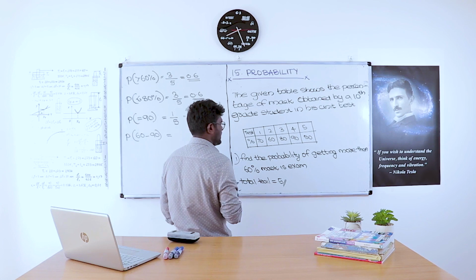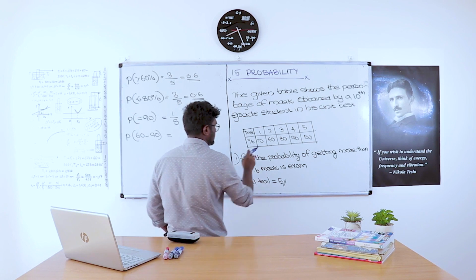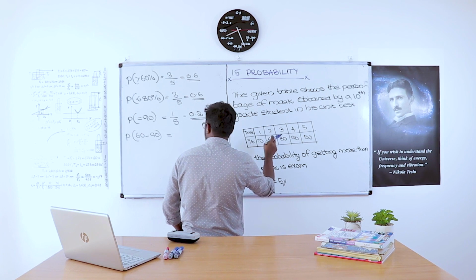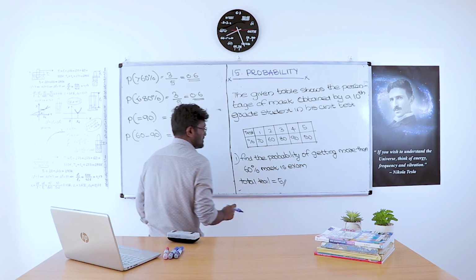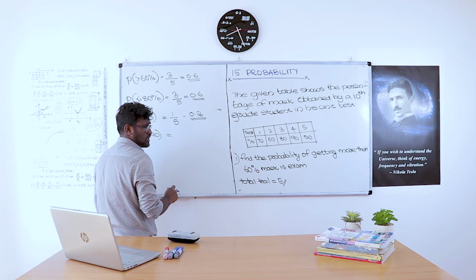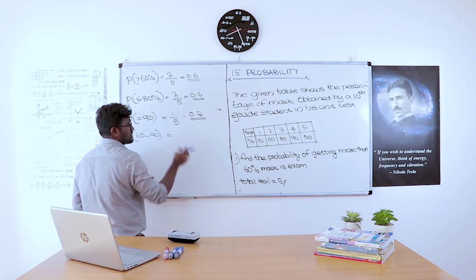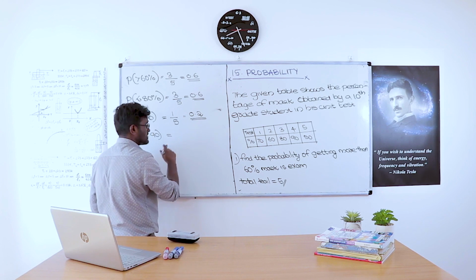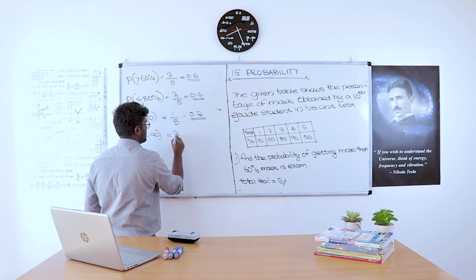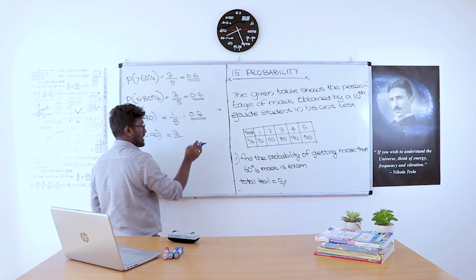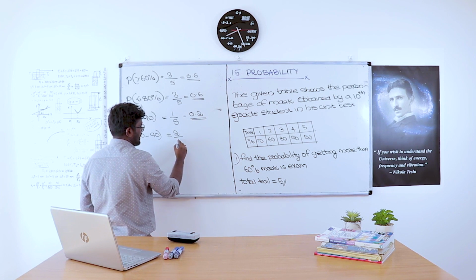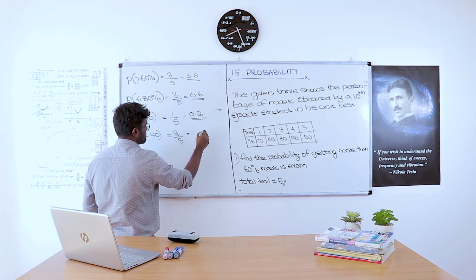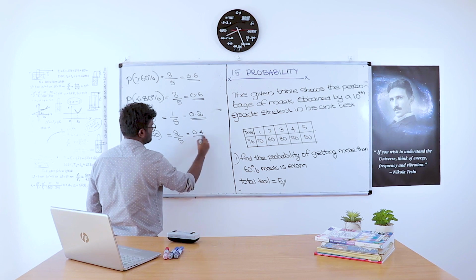Between 60 and 90, how many times did he get the marks? 70 lies between 60 and 90, 80 lies between 60 and 90. 60 and 90 are not included. That is 2 times he got the marks between 60 and 90, that is 70 and 80. That is 2 by 5, that equals 0.4.